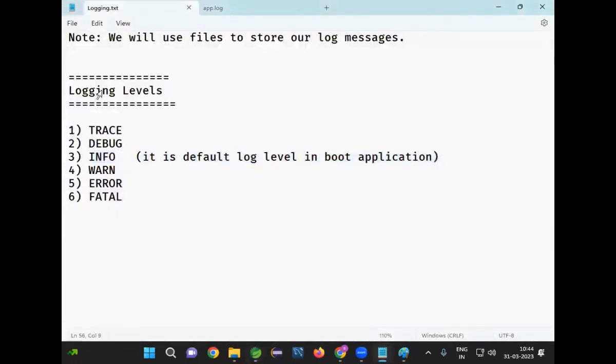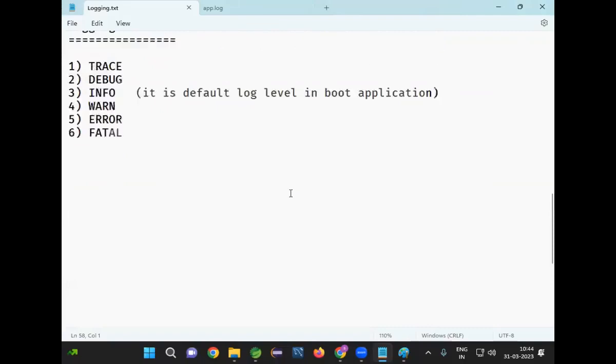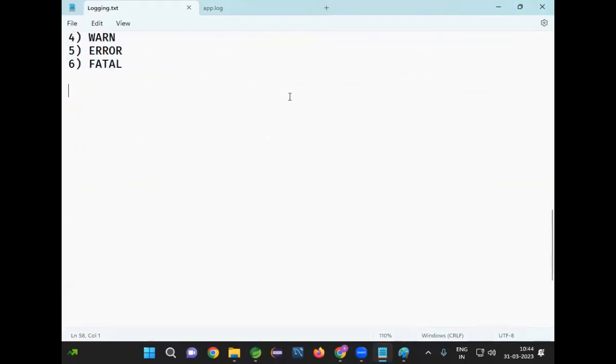What are the logging levels available in the project, guys? We have a level called trace level. We have debug level, info level, warn level, error level, and fatal level. Now here we need to understand the log level hierarchy.